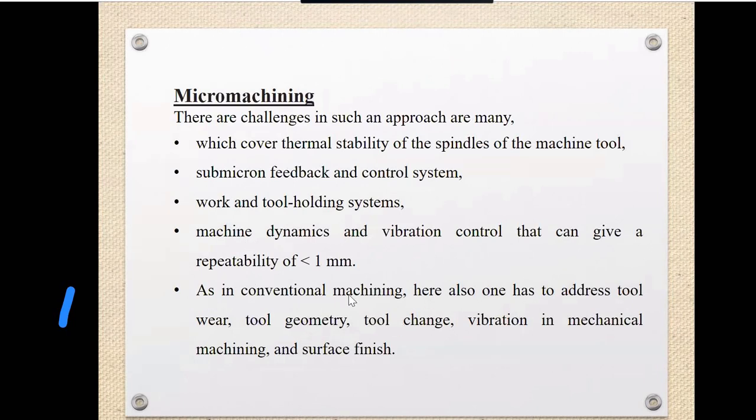As in the conventional machining, here also we have to address the tool wear. The tool wear is also in the conventional machining, but here also we have to address the tool wear, tool geometry, tool changes, vibration in mechanical machining, and the surface finish. These are the challenges in the micro machining. So we have to take care of this. Here the tool wear affects the product differently, not like the conventional manufacturing systems.